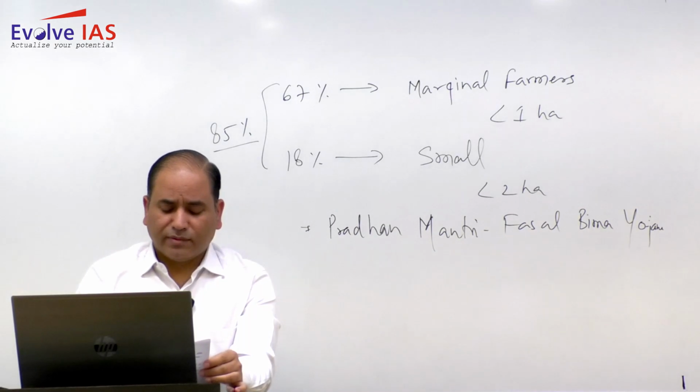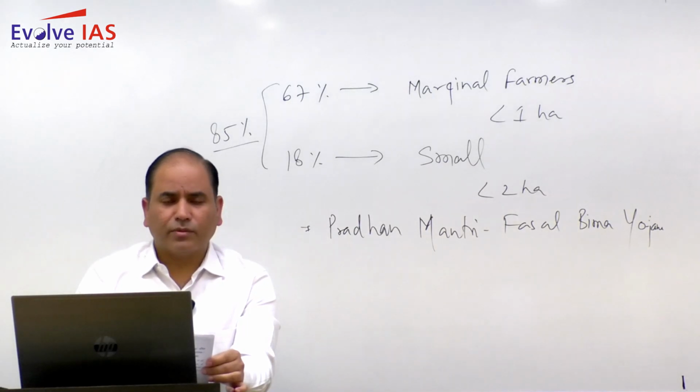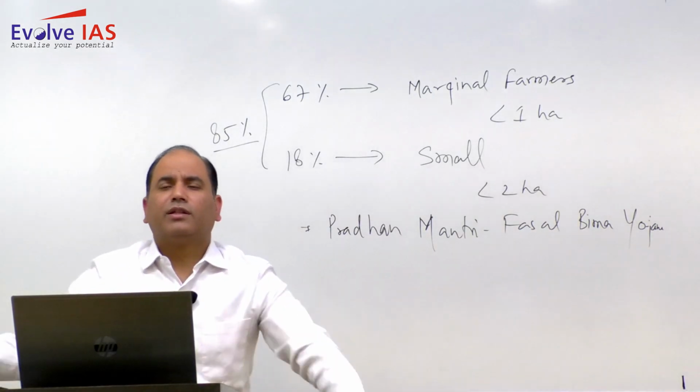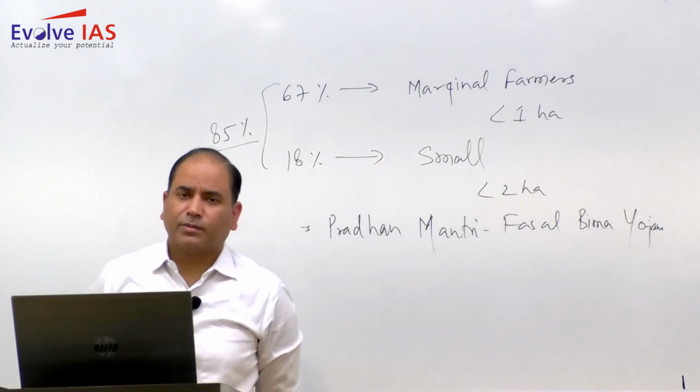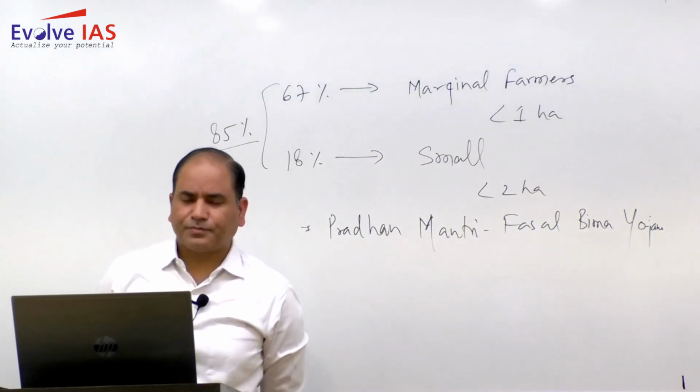The last question is, evaluate the role of the National Food Security Act 2013 in providing access to food to the poor in India. So the question is basically asked from the food security perspective, that is a contemporary issue.